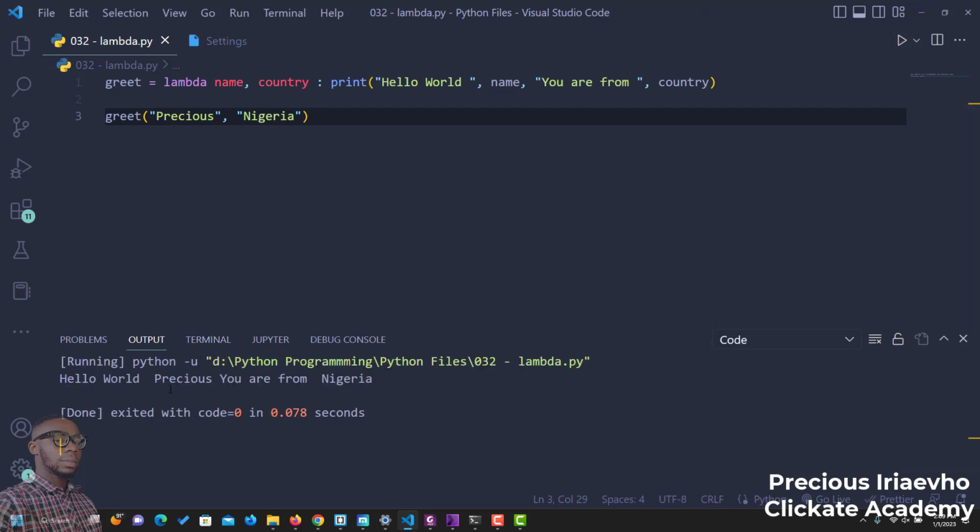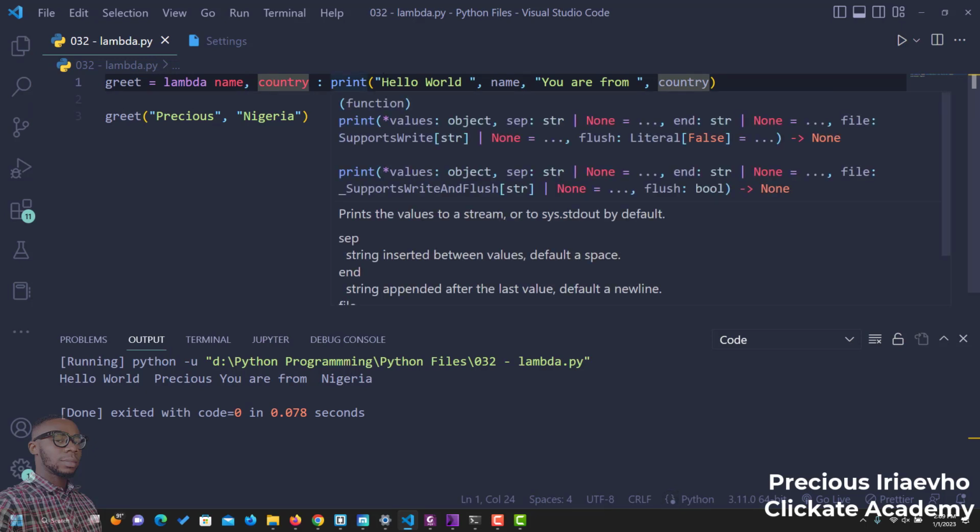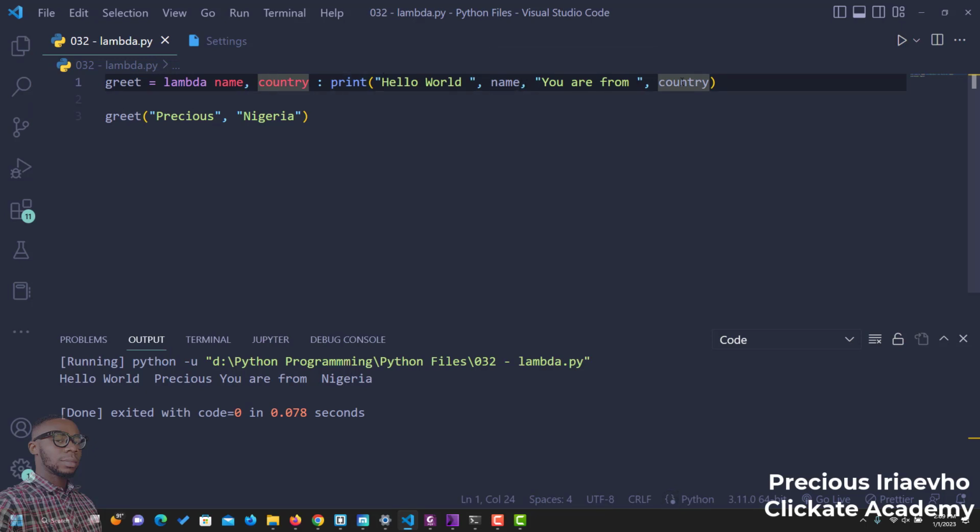Run this, hello world precious, you are from Nigeria. So this is basically a lambda function that takes in two parameters and you use it in the expression, hello world name, you are from country, and you send in the argument that is going to replace this variable or this parameter names.